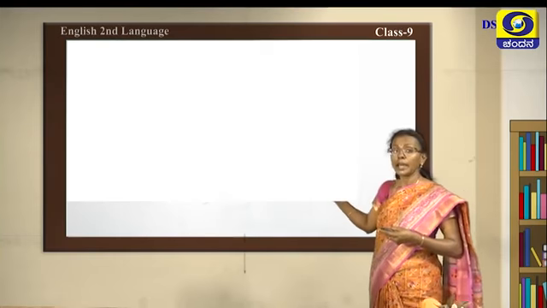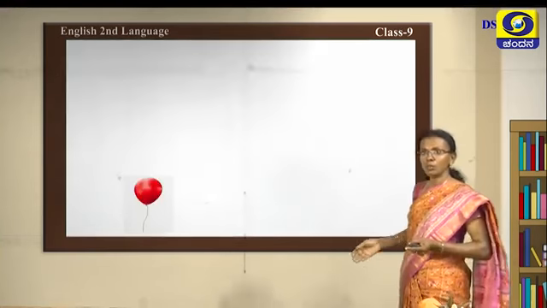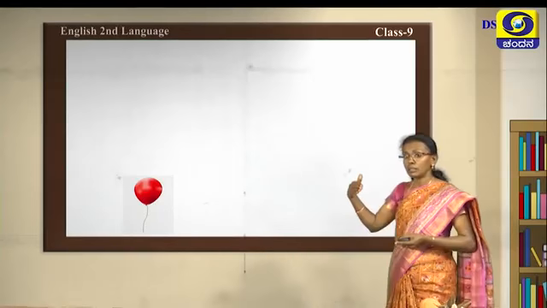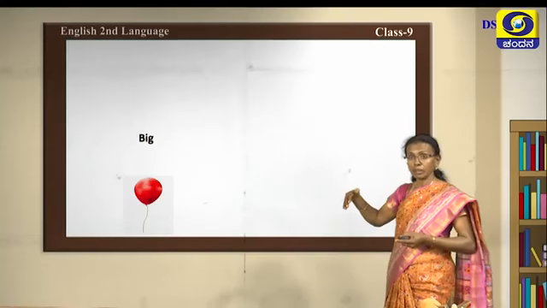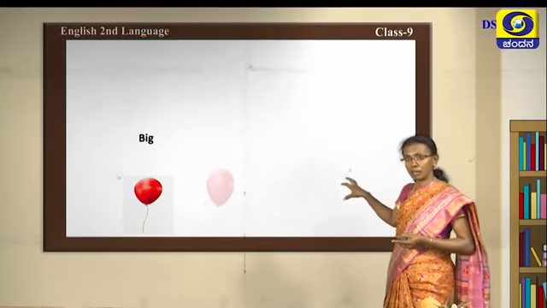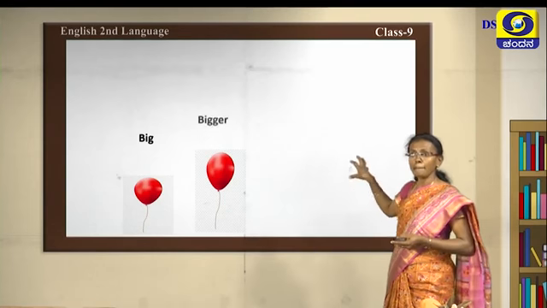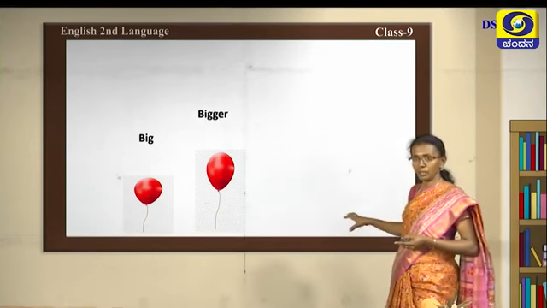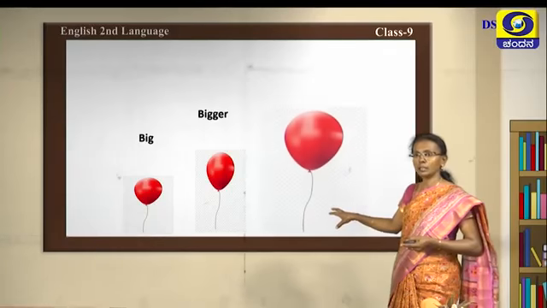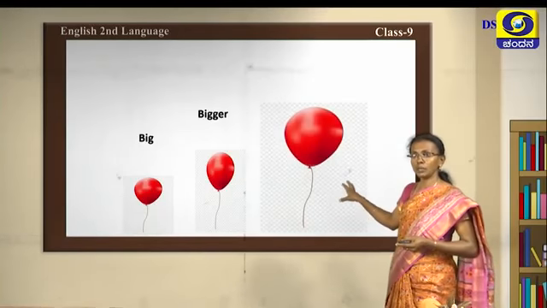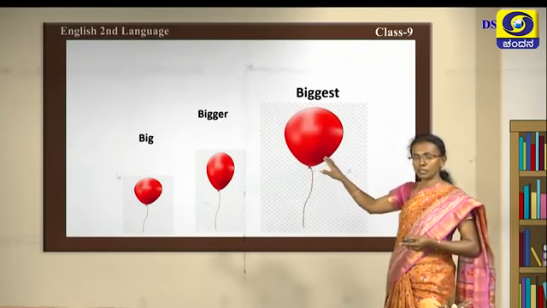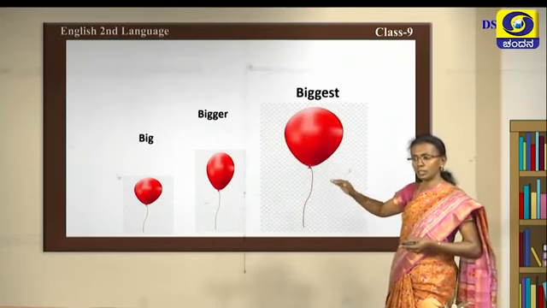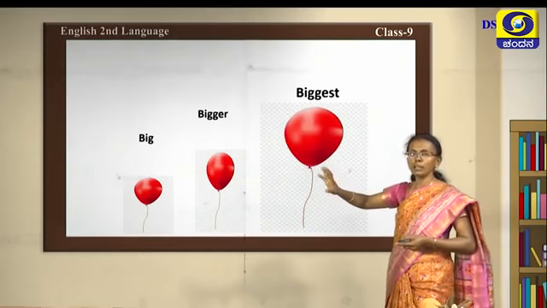Children, you have understood adjectives. What is an adjective? We will move on to the next one. See, we can take that to a higher level. See this one. This balloon is big. Okay, and this one is bigger compared to the first one. The second one is bigger, and the third one, this one is comparatively what? The biggest. So big, bigger, biggest. So these are three different states where you can compare an adjective.